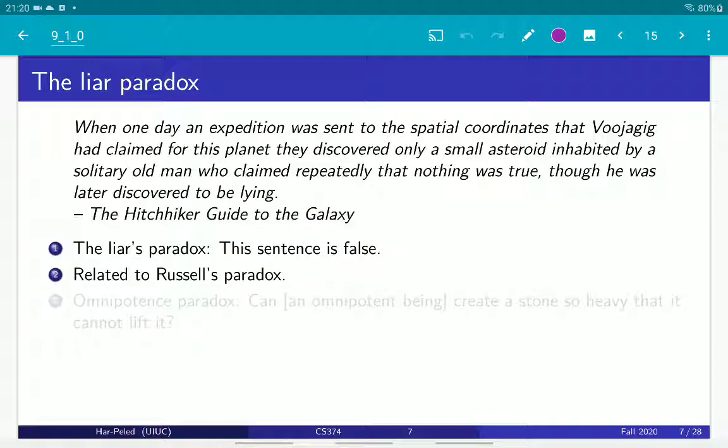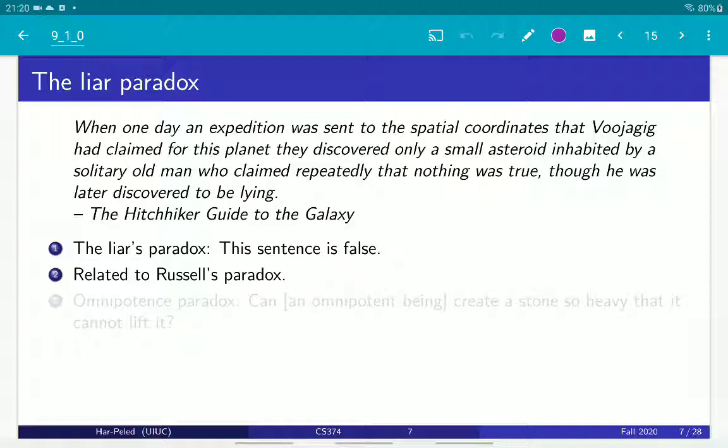In turn, this is related to Russell's paradox. Russell's paradox was invented by Russell to attack the current set theory that was emerging at the end of the 19th century. It essentially was the set of all sets that do not contain themselves as members, and then you showed that this set cannot exist.